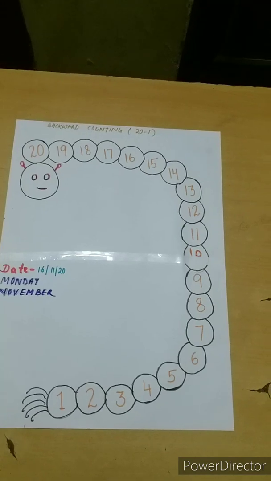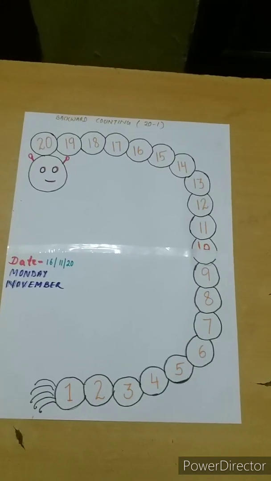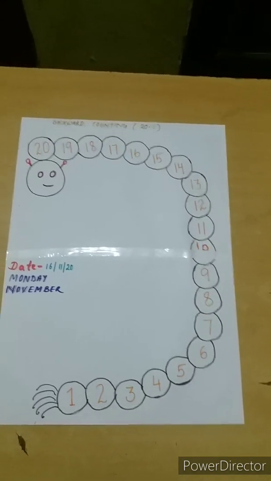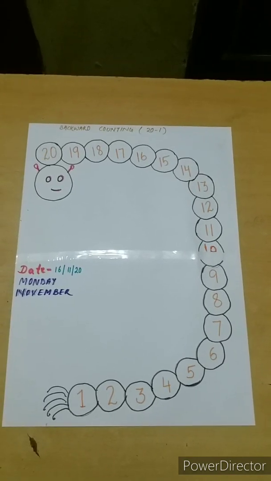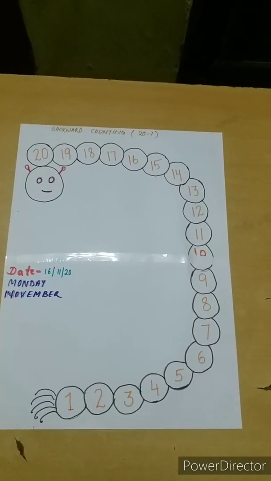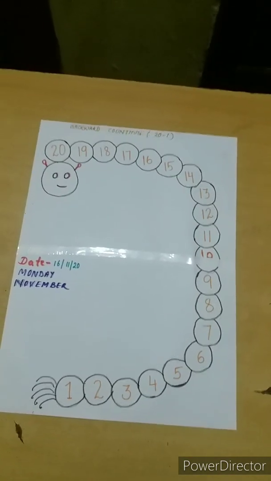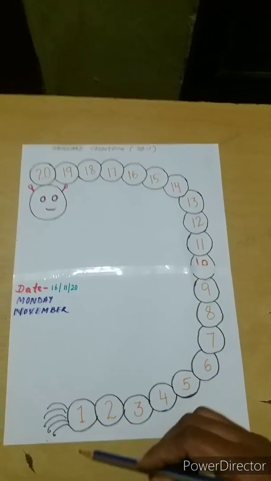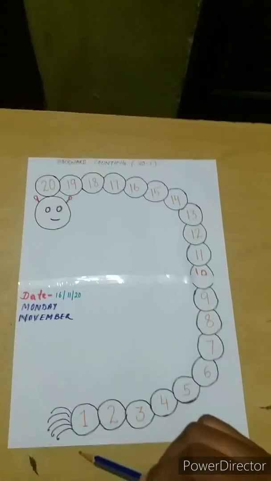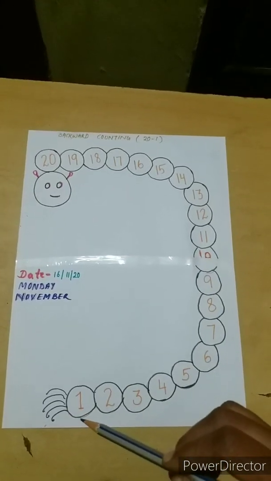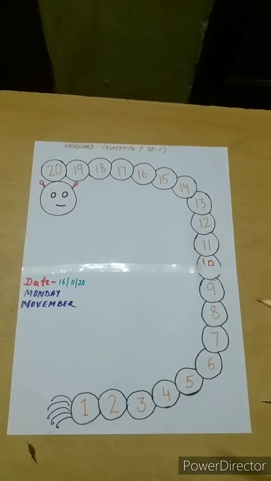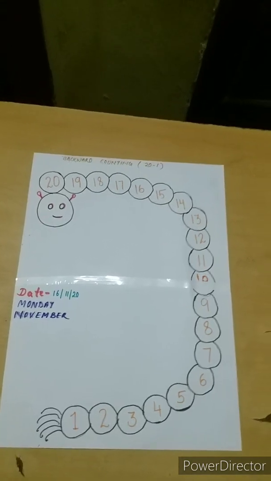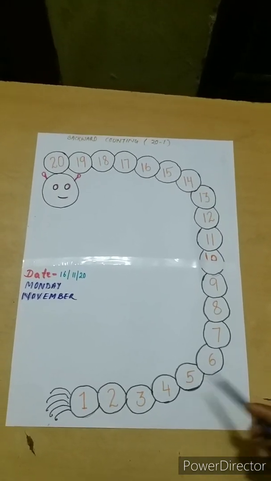So my dear children, first we will read these numbers in forward counting, then we will read them in backward counting. Forward counting means we will start counting from the number 1. Then we will read those numbers in reverse, that is backward counting.